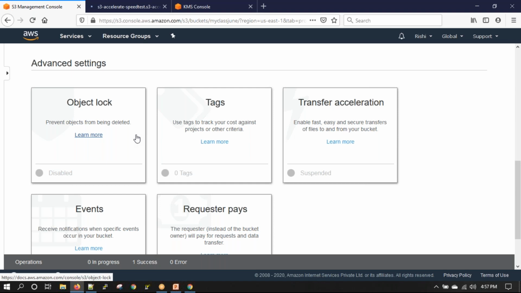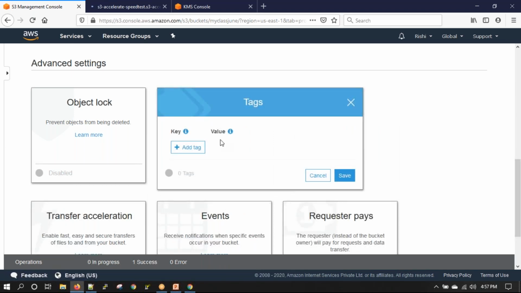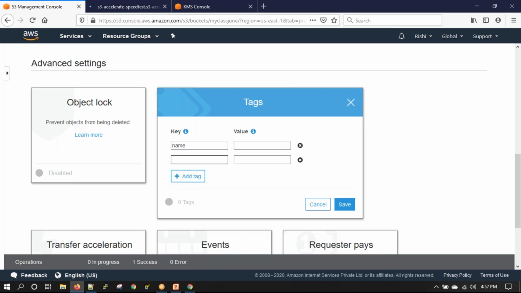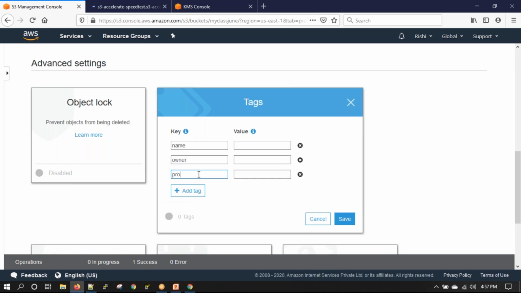We have something called tags. Tags, no matter where they come in AWS, are always the same thing. Add a tag is a key value pair. I can say name, give a value. I can say owner, like who owns this, give a value. I can say project, like which project this bucket belongs to, and all that stuff I can add in tags. Tags will always be the same whenever we discuss them in AWS.